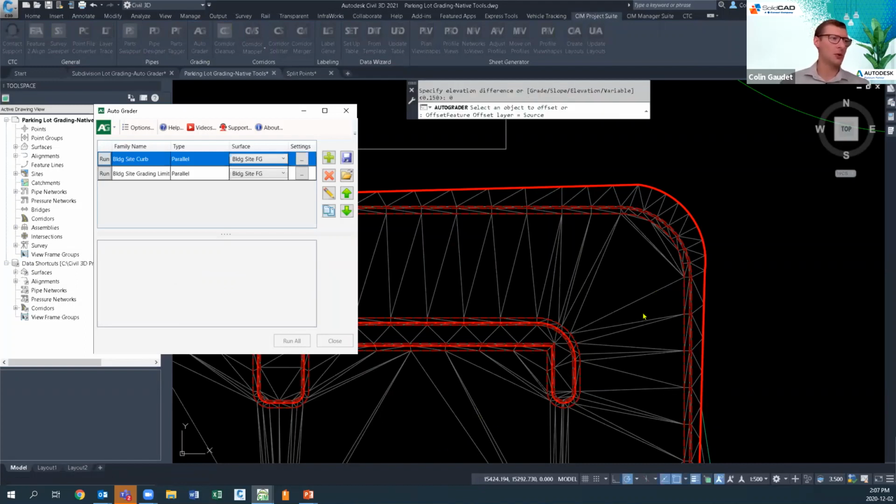So it offers a really flexible, fast way to go about going through iterations of your grading. It's going to update all of those offsets, and then the surface will rebuild on top of it. That does take a couple seconds. Again, we're adding all that information to a surface, and then we're updating all of that surface as well.